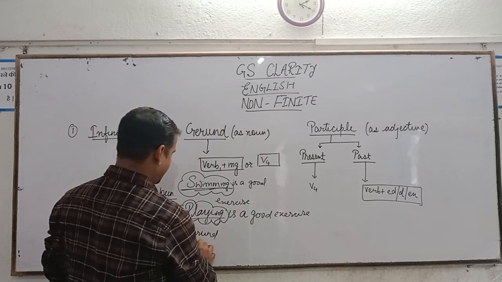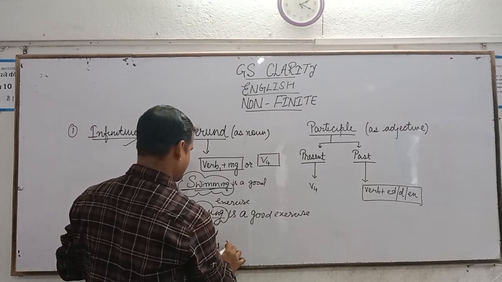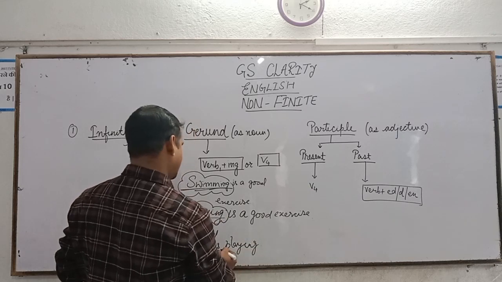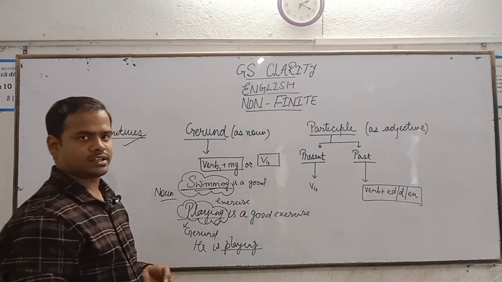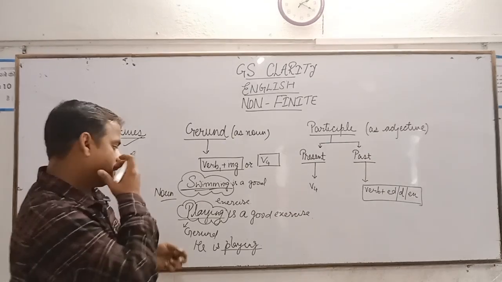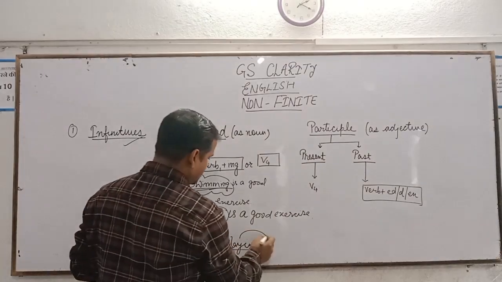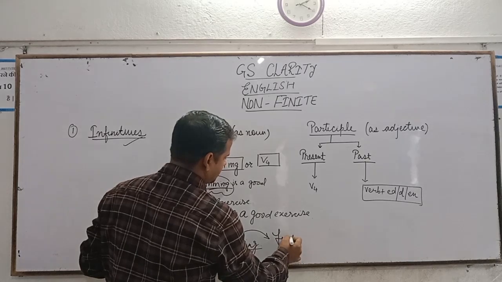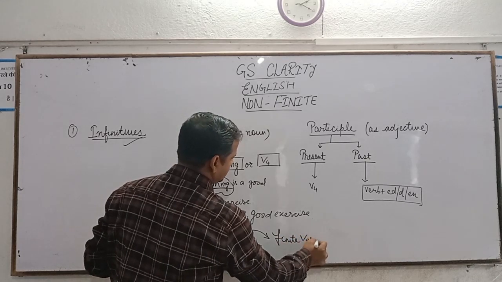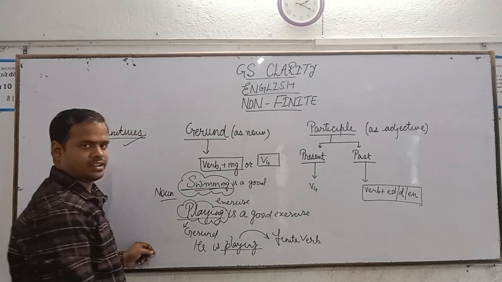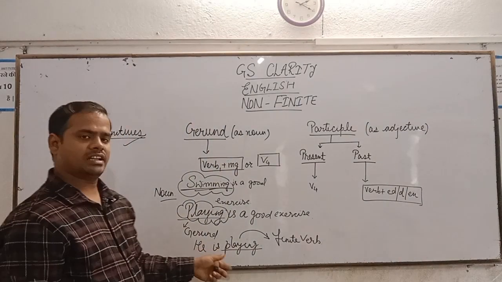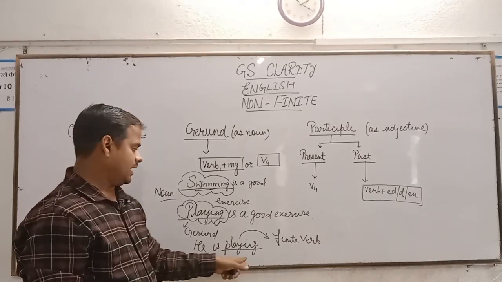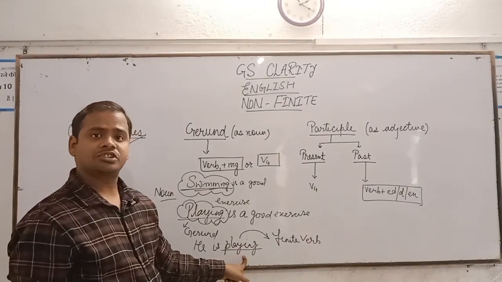If we write, he is playing, then what is playing here? Here, playing is simply a finite verb. How can it be a finite verb? It is a finite verb because if we change the tense, then this verb may get changed.